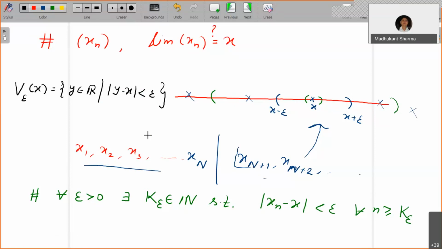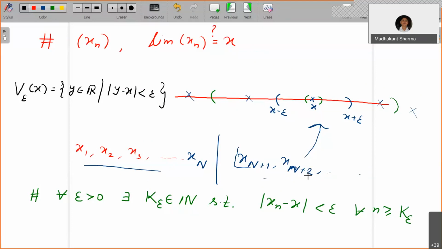No, see, I'm talking about the definition. What it is saying is that there exists a barrier, so to say, and only finitely many terms are outside of the neighborhood of x. That's all it allows. That means in the limiting sense, when you write the terms in order, after some point they are going to be very close to x only. That is what it means: xn is very close to x as n goes to infinity.